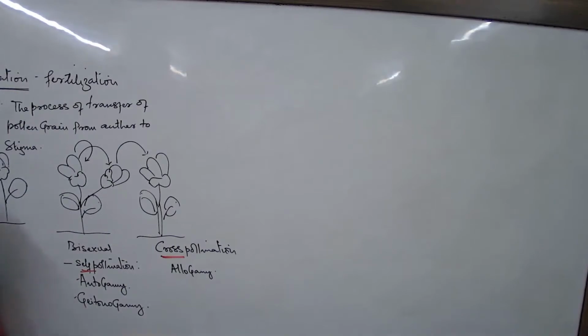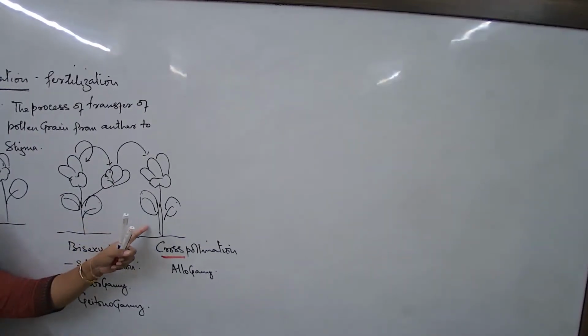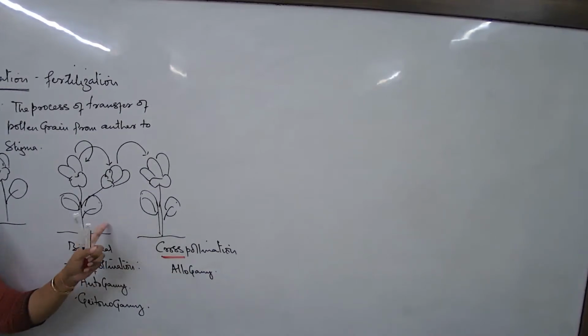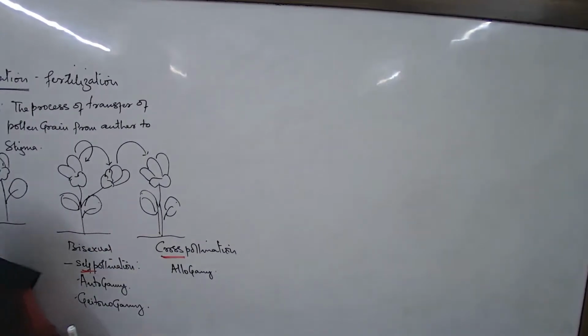Certain aspects, in the sense that when these two plants are undergoing the process of pollination, we say it is cross-pollination. But of course, these two plants have to be of the same species. They have to identify each other. They should be able to identify each other. The pollen grain has to identify each other.